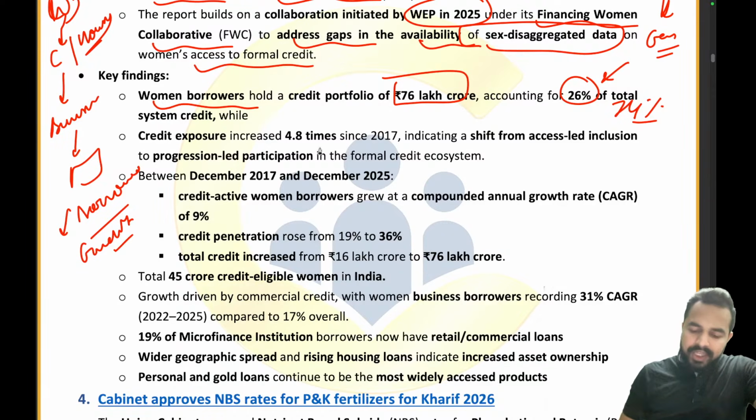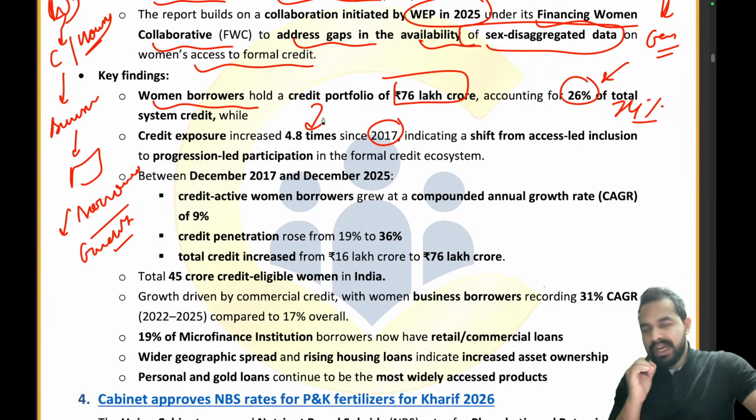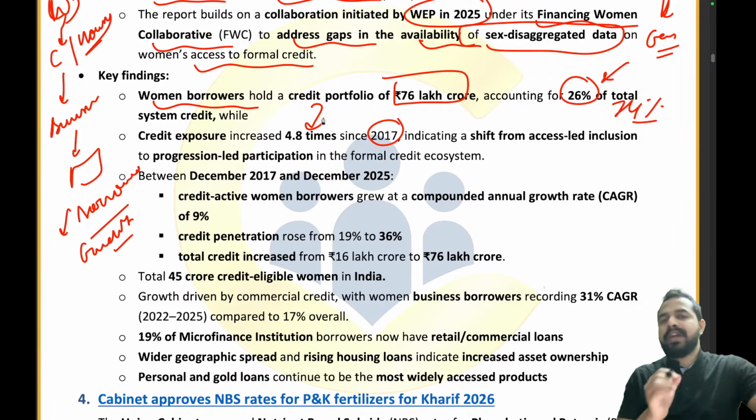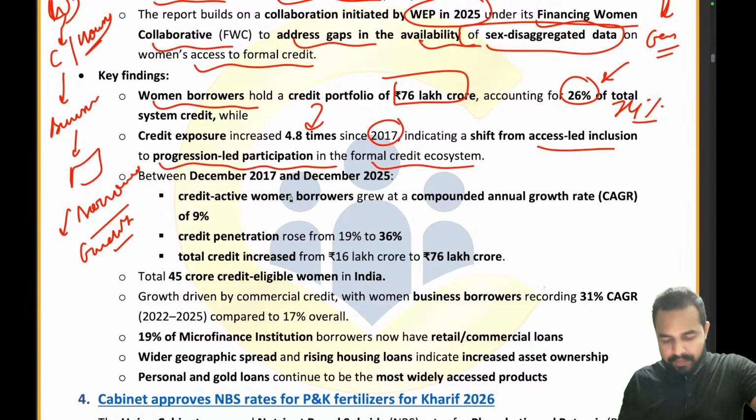When it comes to credit exposure, since 2017 it has increased 4.8 times. That means now we are really trusting women a lot, that yes, if they are starting a business, they will definitely turn it into a profitable one. So they are indicating a shift from access led inclusion to progression led participation in the formal credit ecosystem.